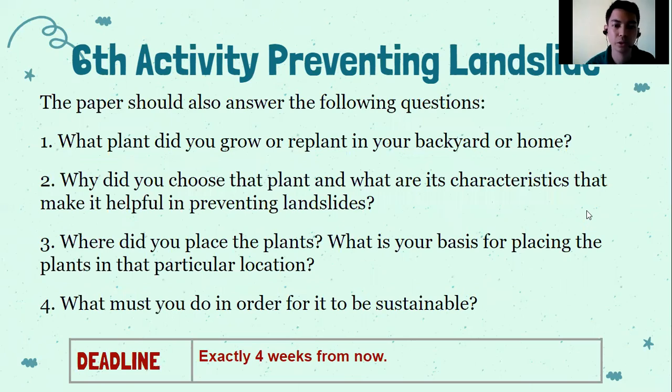So, the paper should also answer the following questions. So, what are the plants? What plant did you grow or plants in your backyard or your home? So, anong klaseng halaman yan? So, sir, pwede ba malunggay? Yes, pwede malunggay. Pwedeng mangga, pwedeng mga duranta, yung mga bushes, pwede rin yung mga bushes. So, wag lang siguro mga kalabasa or kamatis. Yan. So, puno yung tumatagal ng matagal.